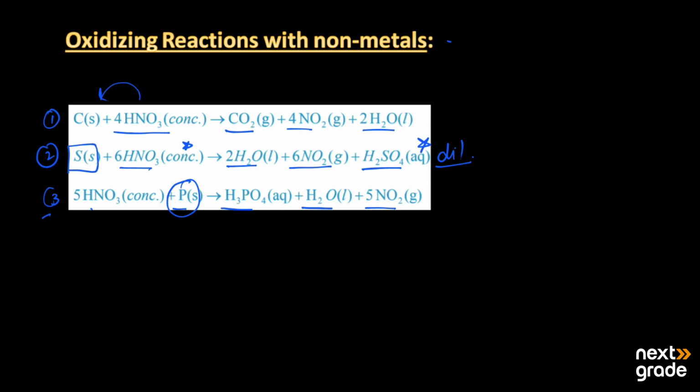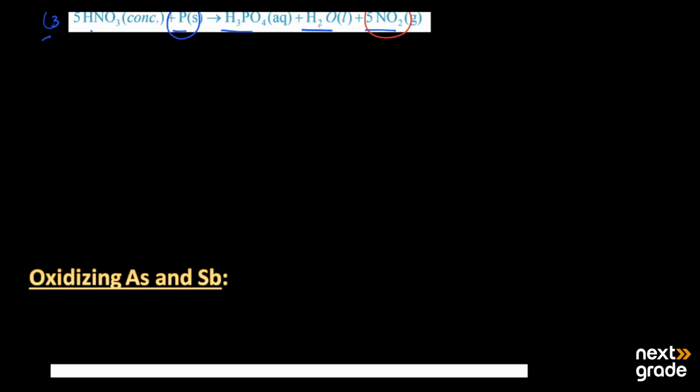And in all these reactions, you can see one thing common. When it reacts with a non-metal, it produces nitrogen dioxide, along with specific gases such as carbon dioxide, and water molecules. So these are the simple chemical reactions.